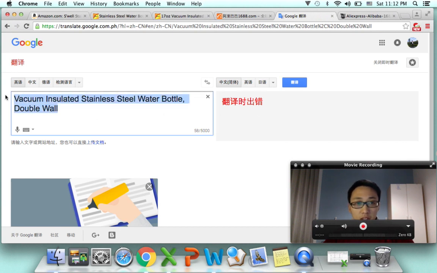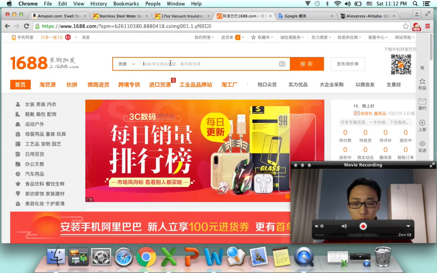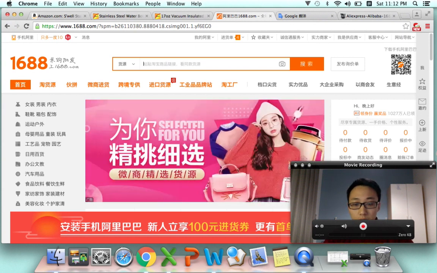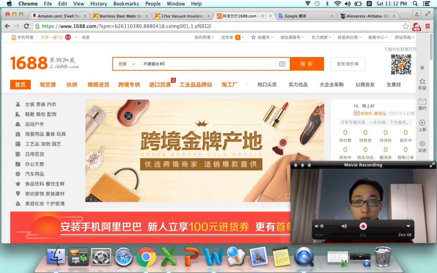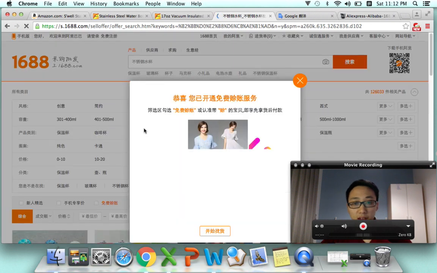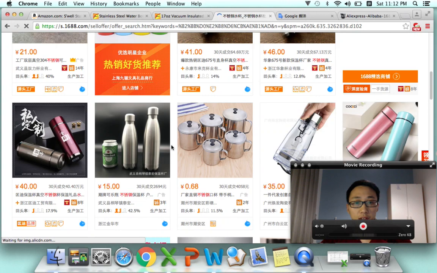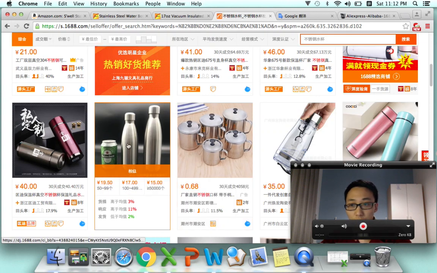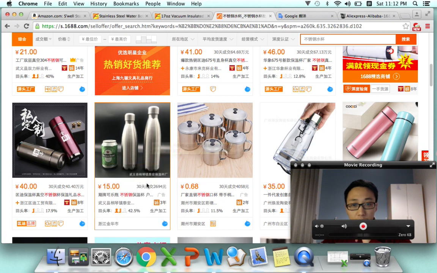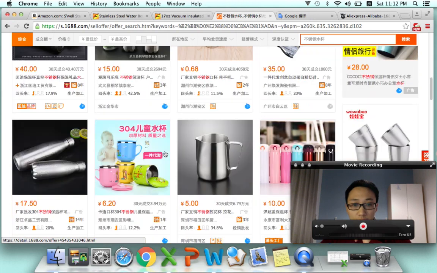As I know that it is a water bottle here, I just put in Chinese and see if I can find the item here. So you can see we kind of find the item here, right? There are a lot of choices here. So here are the resources.